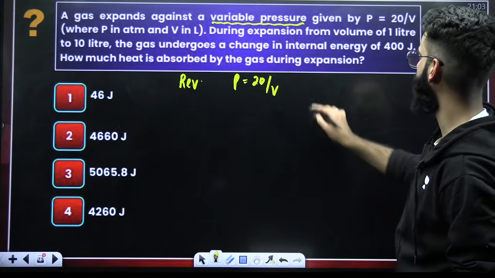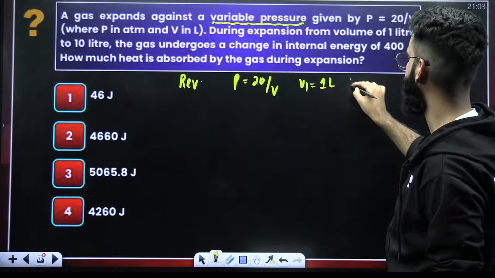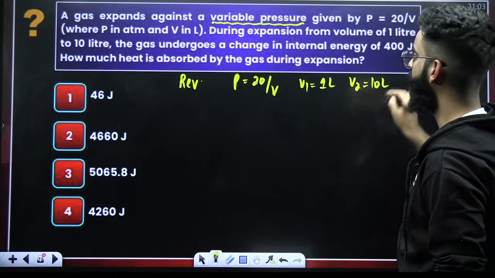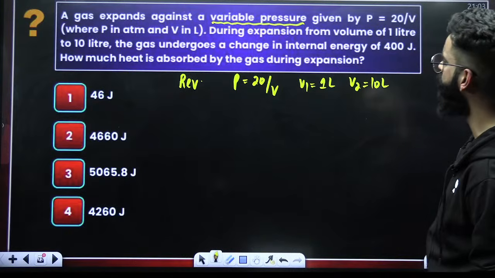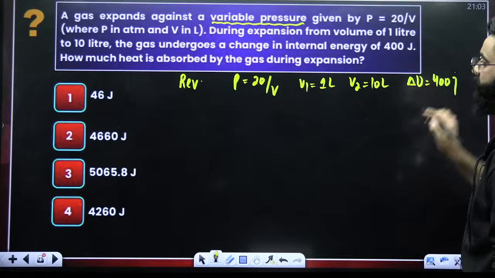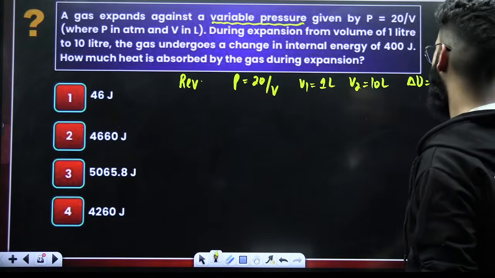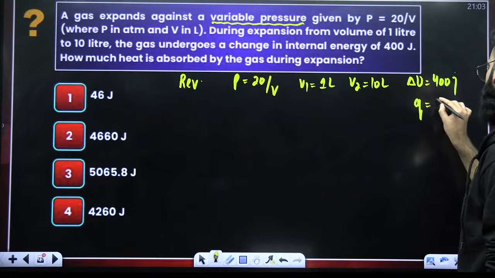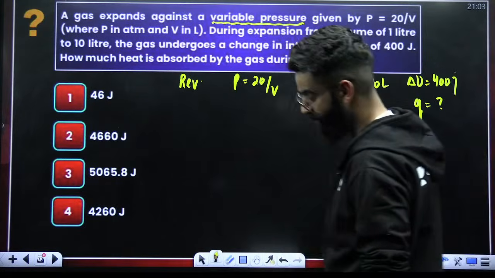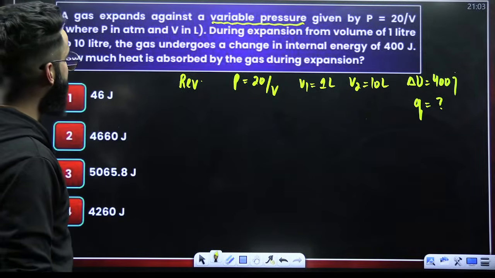During the expansion from the volume of 1 liter to 10 liters, the gas undergoes a change in internal energy of 400 joules. Calculate how much heat is absorbed by the gas. Calculate Q. We are supposed to calculate the Q. Now, my dear students, if you look at the question carefully,